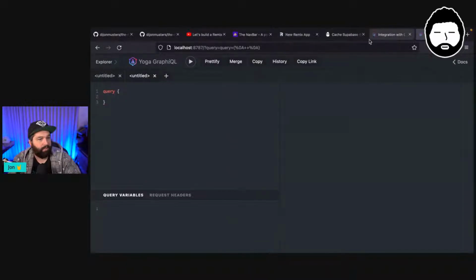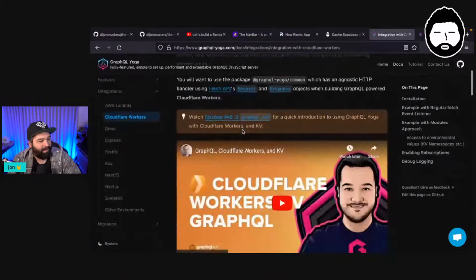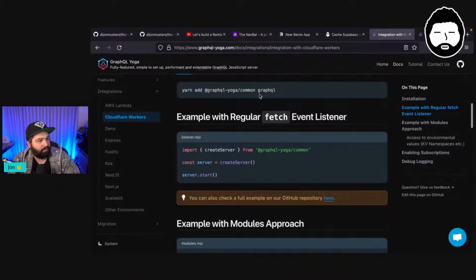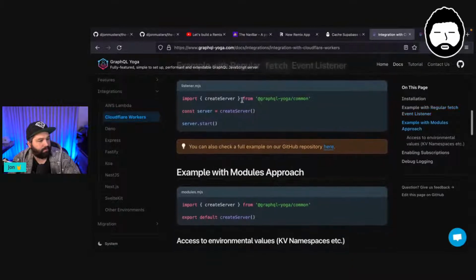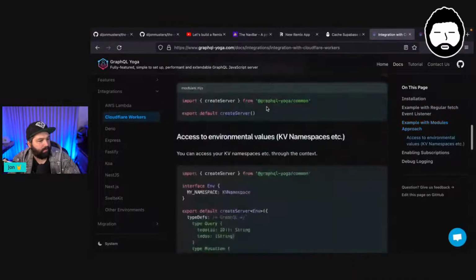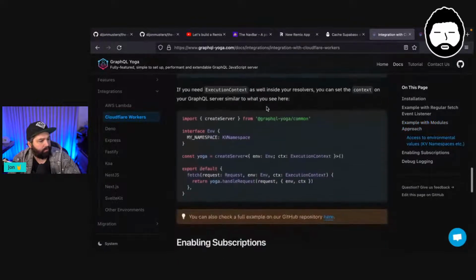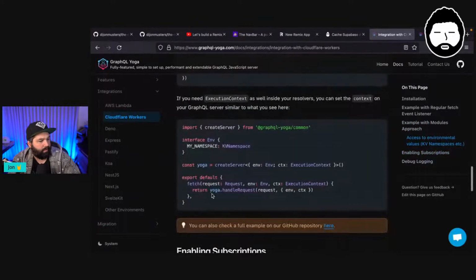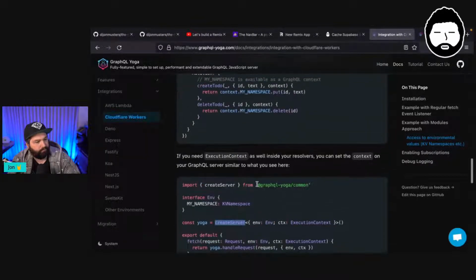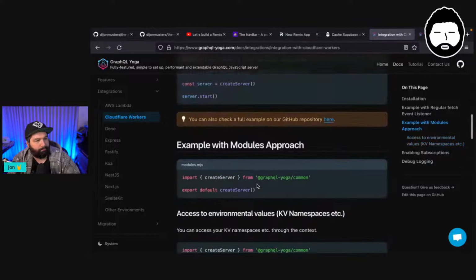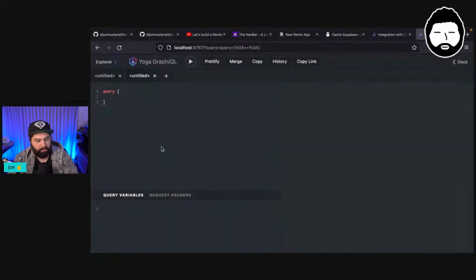Let's have a look actually at that guide and see whether it should be this simple. So we've npm installed these two. We've brought in create server, but the way that we do it is without handle request. So here we're calling create server. Intriguing. Well, let's see what happens if I actually send this greetings one.